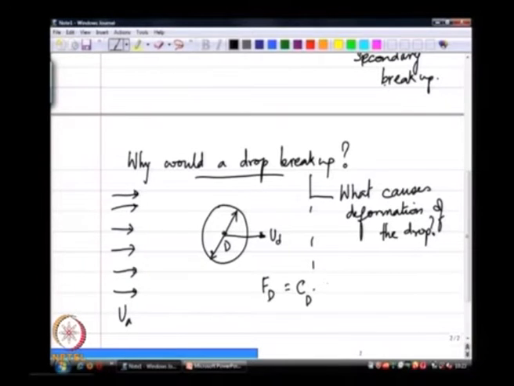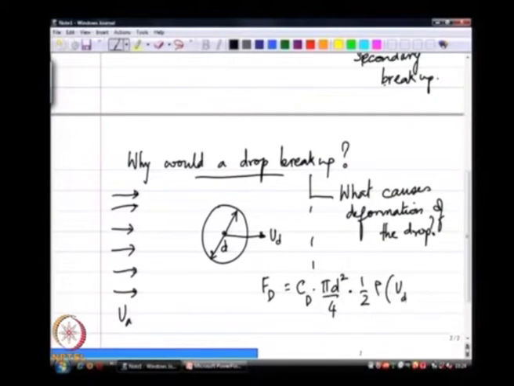is some drag coefficient times pi d squared over 4. Let me keep the notation right. Half rho, I know you are going to say u squared, but we have to be careful.